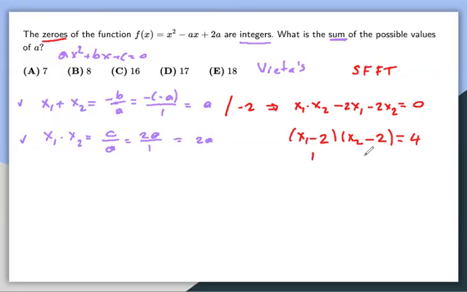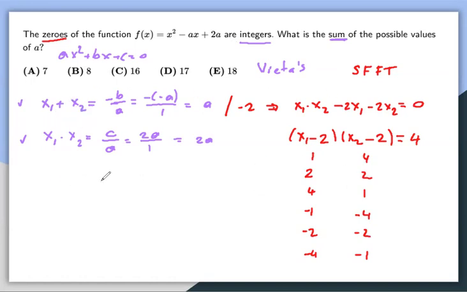So we can have 1, 4, I can have 2, 2, I can have 4, 1, and then I can have the negative versions as well because an integer could be negative as well. And then I can have -2, -2, and then -4, and -1. So these are the products, but these are not my x1 or x2s. But at the end, we are interested in the sum of x1 and x2.